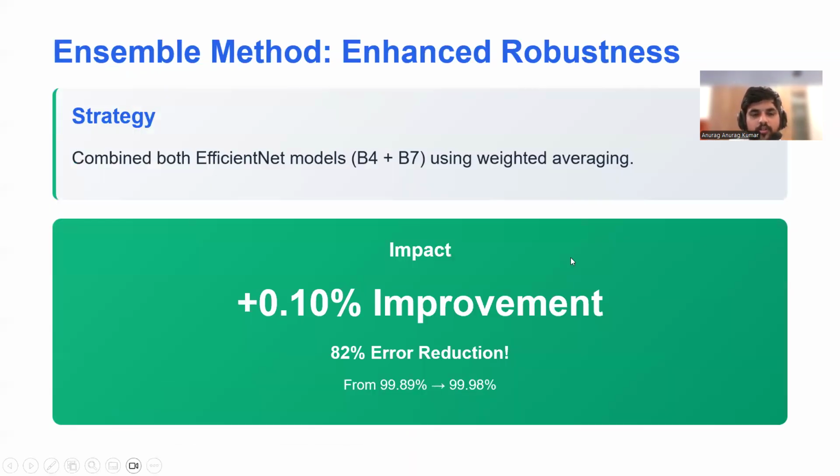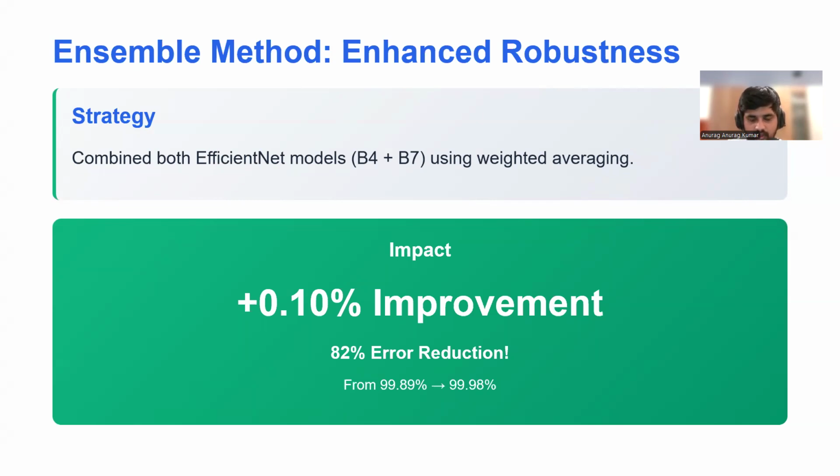So now coming to our ensemble method. The reason why we wanted to make this model is to see how far we can actually go in making our model accurate. That's why we came up with the ensemble method, to see how far we can go with accuracy. We went from a 99.89 average to 99.98%, a rough 0.10% improvement. And this does have a big impact because at this point, the accuracy is already really high.